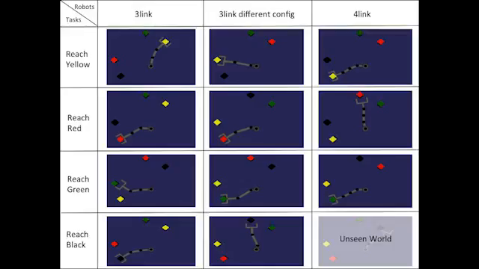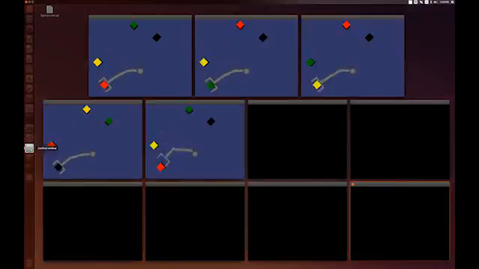To illustrate this method, we show the performance of modular policy networks for 3 scenarios in simulation. The first involves reaching for differently colored blocks. In this experiment, we have 3 robots, a 3-link robot, a modified 3-link robot, and a 4-link robot. We have 4 tasks, one corresponding to reaching for each of the 4 colored blocks, red, green, yellow, and black. Here's the set of all the robot task combinations that we train on.